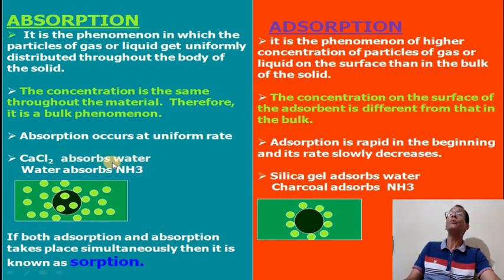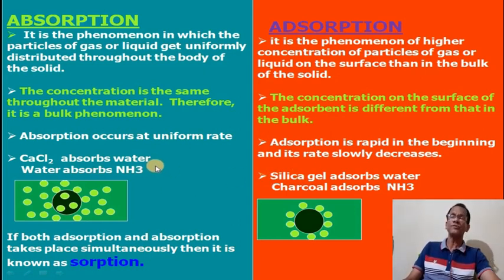Water particles will be absorbed by the calcium chloride, and water absorbs ammonia. But here, silica gel adsorbs water, and charcoal adsorbs ammonia. Here charcoal adsorbs ammonia, but silica gel adsorbs water. This is the difference between absorption and adsorption.